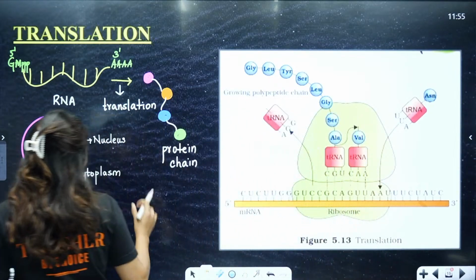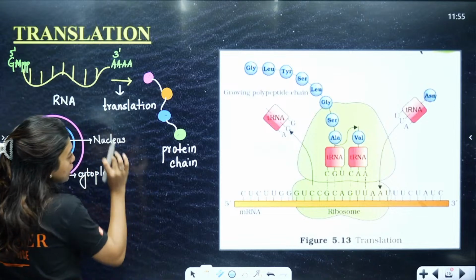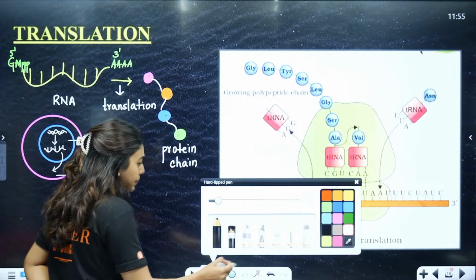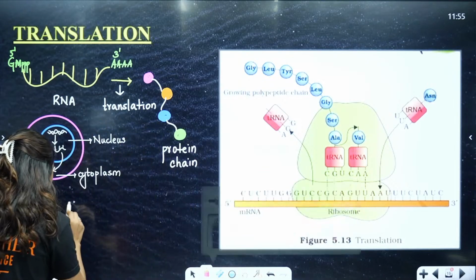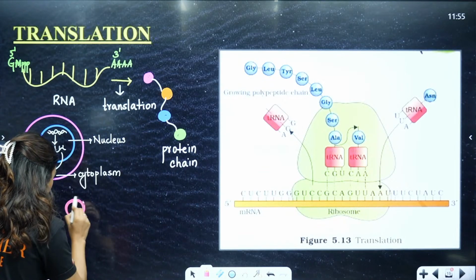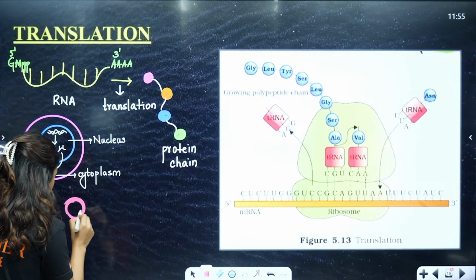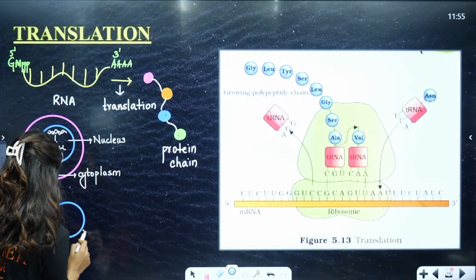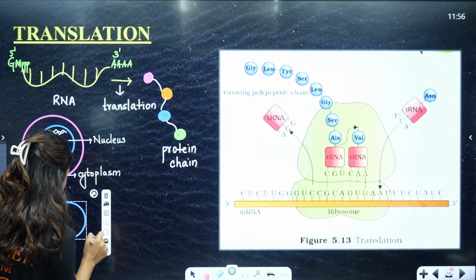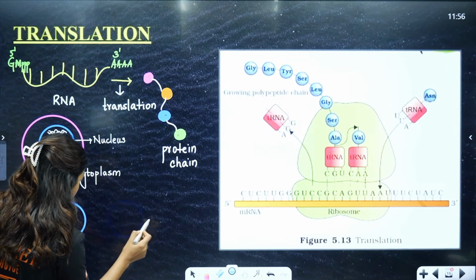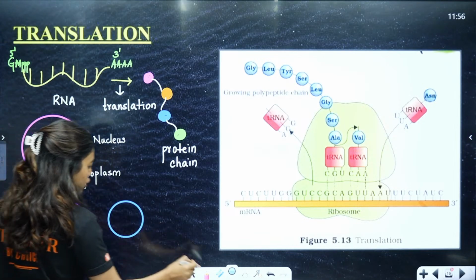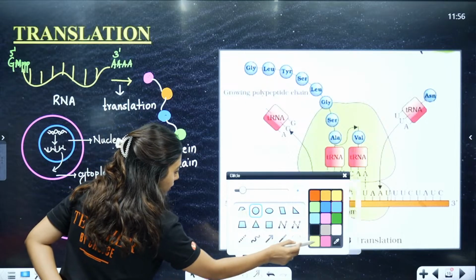Okay, so here is protein chain formation. Now students, from one amino acid to another amino acid, there should be a peptide formation. Peptide formation happening. So let's say this is one amino acid. We'll take the same methionine and phenylalanine. Wait. Okay, we have these two.